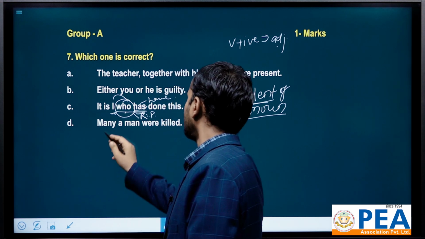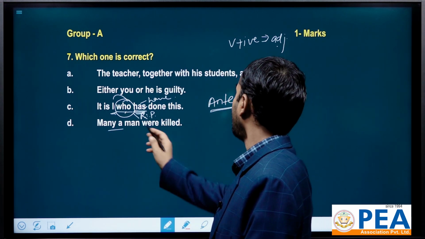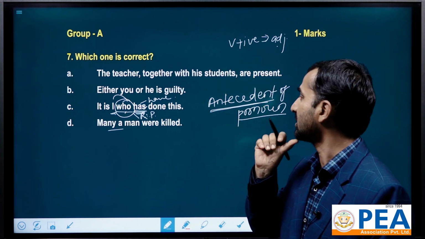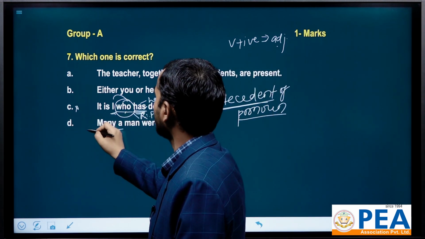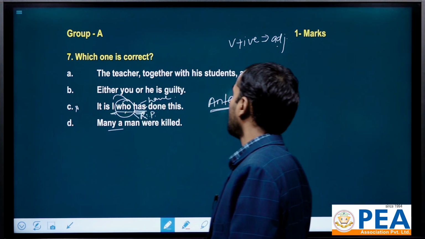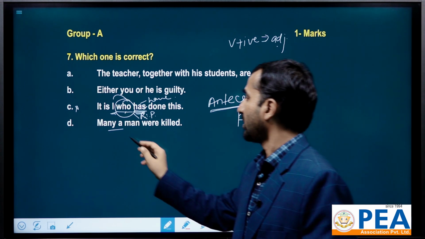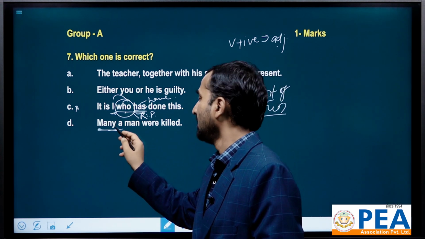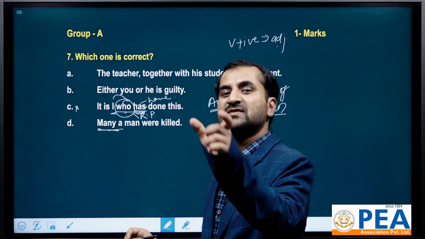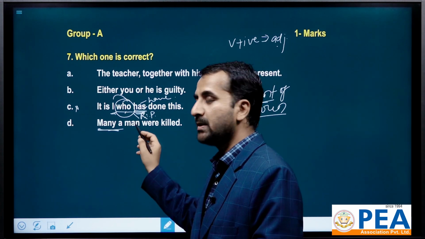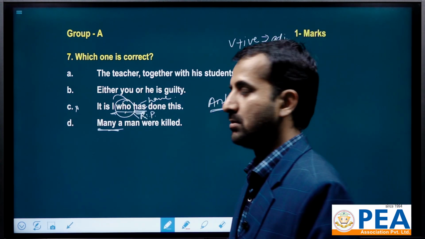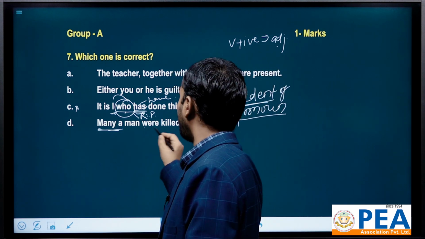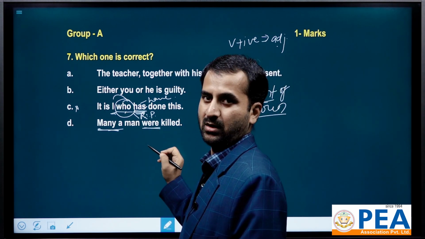Now this one, many a man were killed. In this question, that's why this one is wrong. Now we have to see, if a plural number comes after many, like many people, many men, many students, the form of verb is plural.